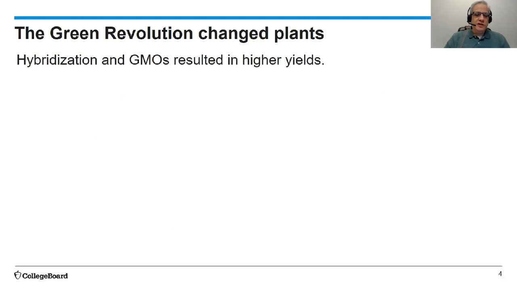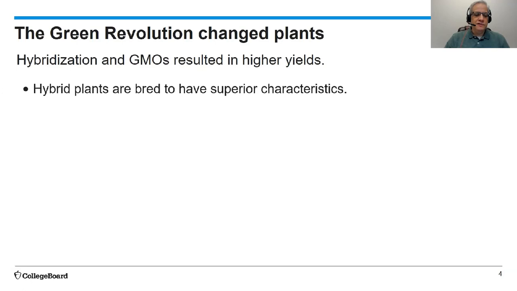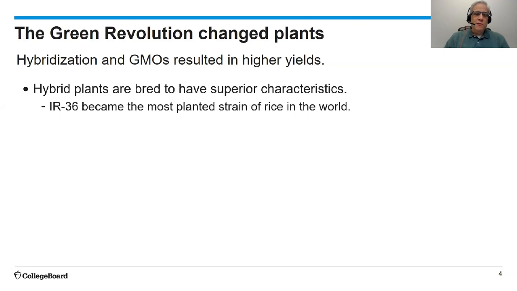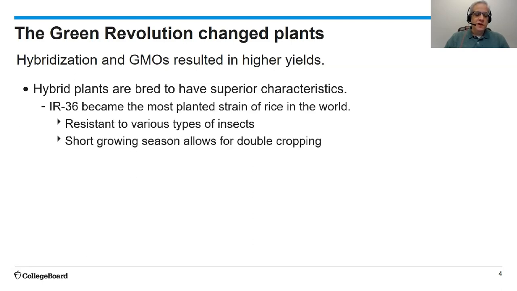The Green Revolution changed plants. Hybridization and GMOs resulted in higher yields. Hybrid plants are bred to have superior characteristics. One example is a strain of rice known as IR36. It became the most planted strain of rice in the world, and that's because it's resistant to various types of insects. It also has a short growing season, which allows farmers to double crop, which means that they can grow 2 crops in 1 year.